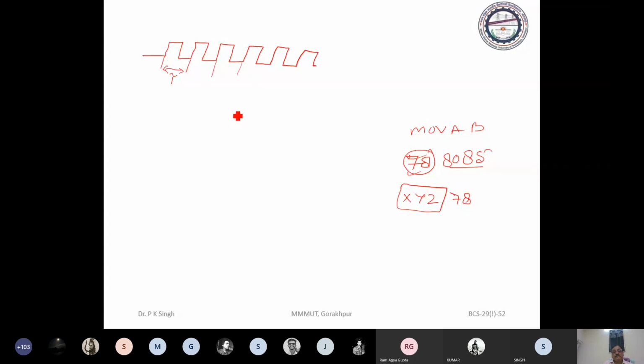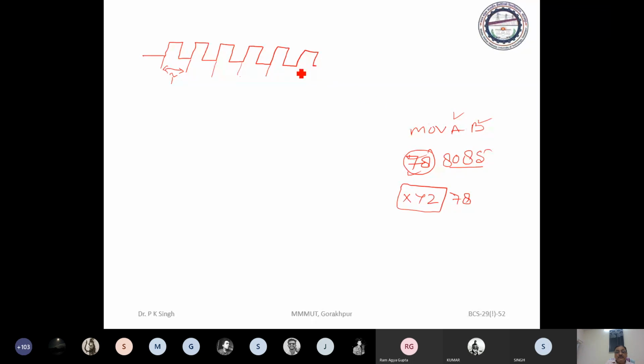Okay. Now, after then, it is the case of 8085. Okay. After then, this information is going to be decoded. So decoding and generating the control signal, it will need one memory cycle, and then your timing and control unit will generate control signal to make B register write enable and A register read enable.